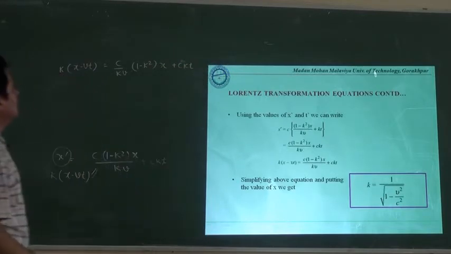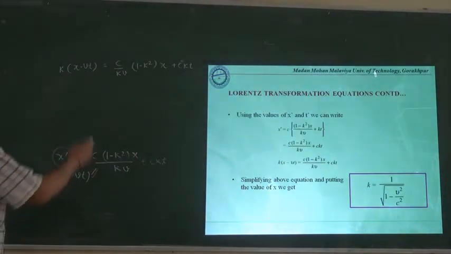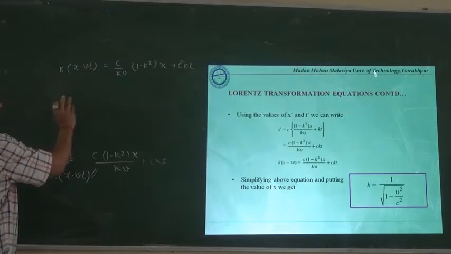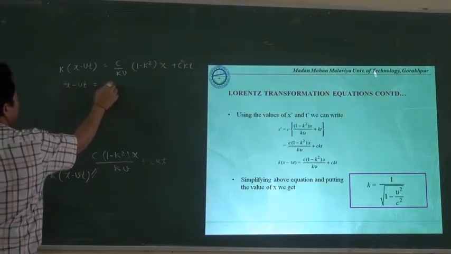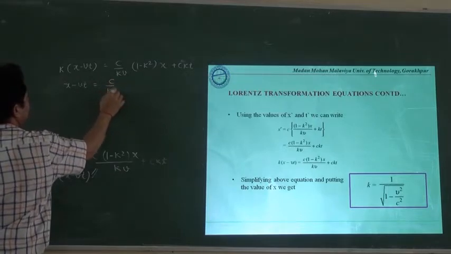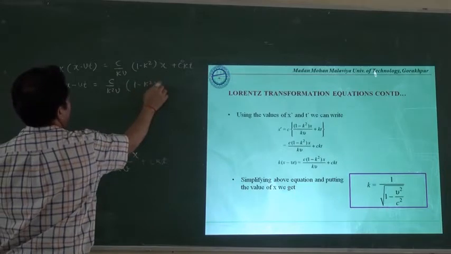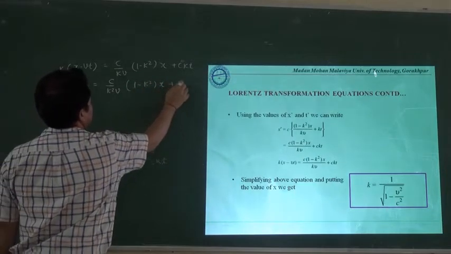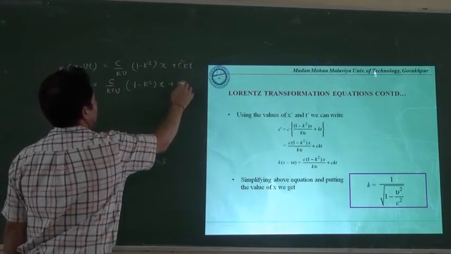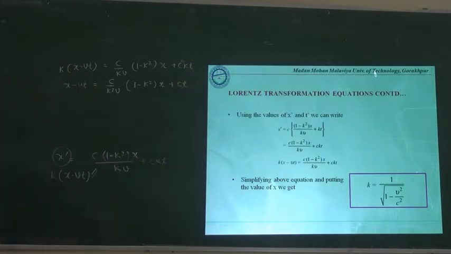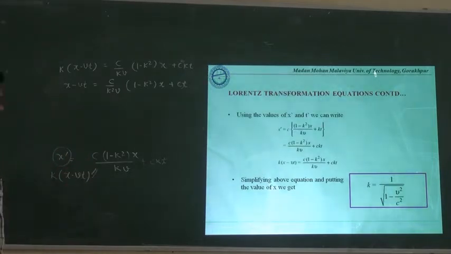Throughout the equation k is there, so let us divide the entire equation by k. Then we will have x minus vt is equal to c upon k square v, and within the bracket 1 minus k square into x, plus ct. This is because we have taken k as common. Let us take the terms containing x together once again.